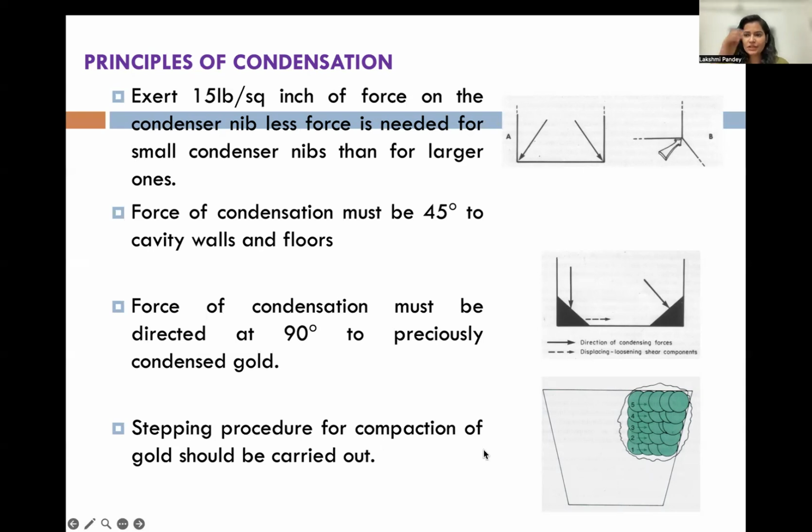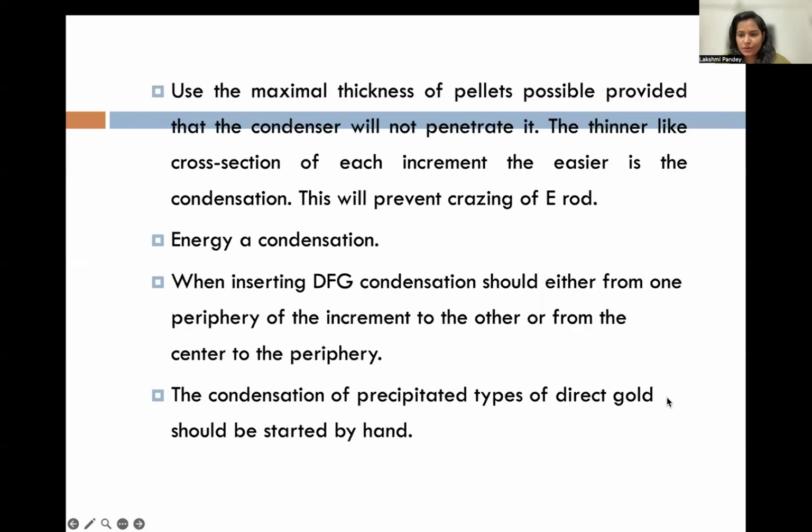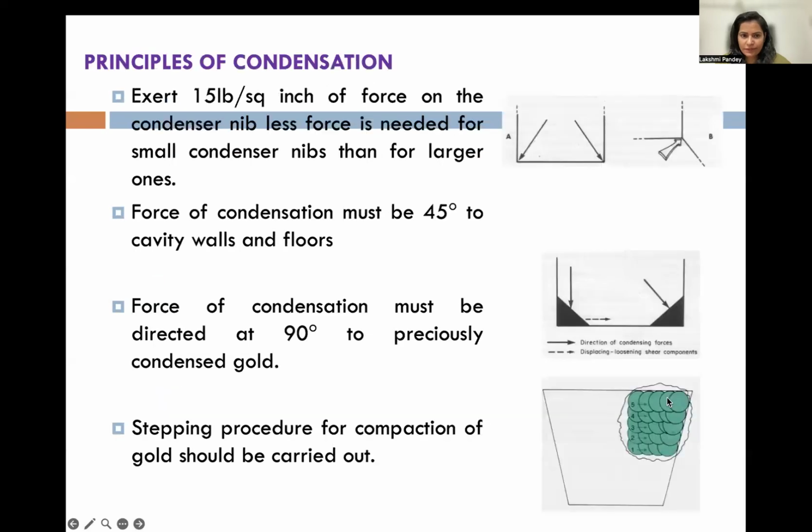The stepping procedure is a very important short note and also a viva question. This is how you should do stepping of gold. See, here you have placed one gold, and the next part of condensation should include half of the previous one.